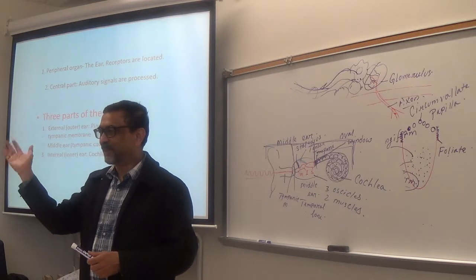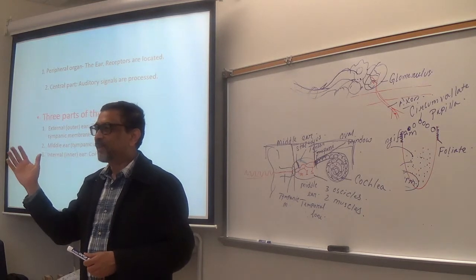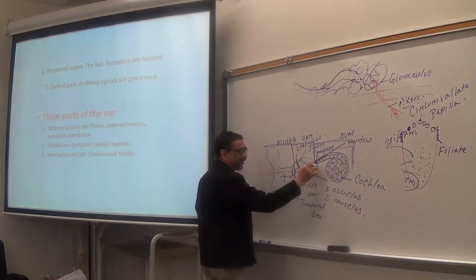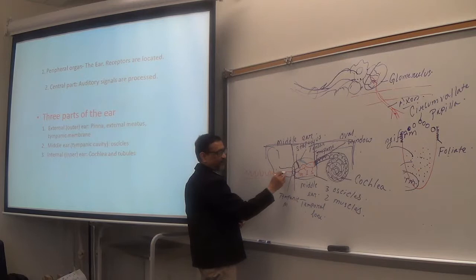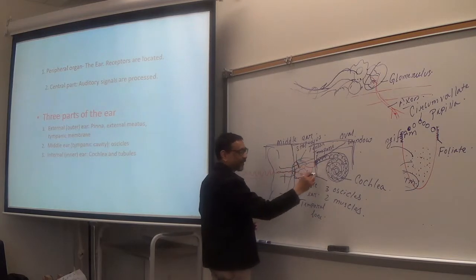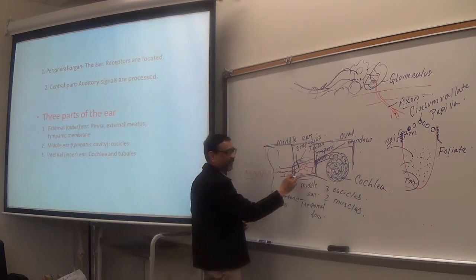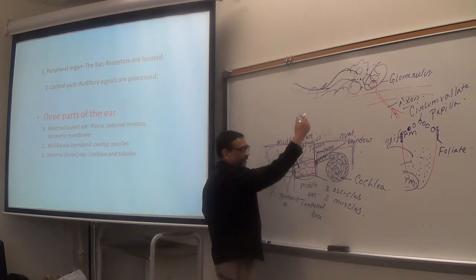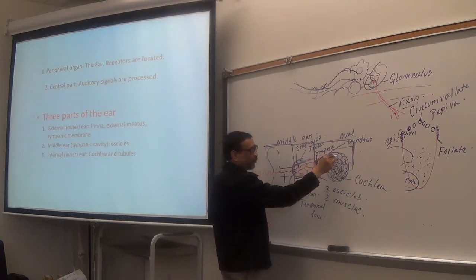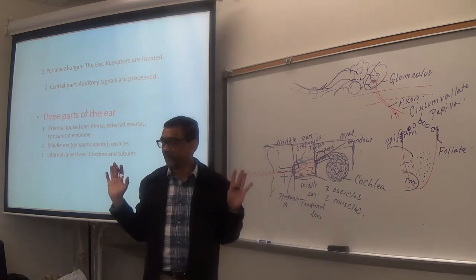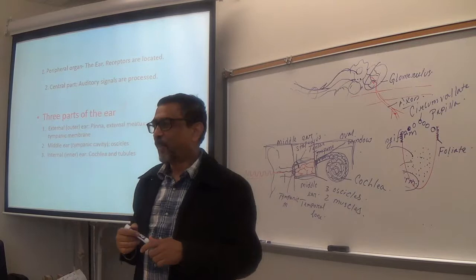To move the air you don't really need much pressure. So that's why you need to amplify the sound pressure here, because the pressure hitting the tympanic membrane may not be enough to move the fluid. So the pressure is amplified many times by the ossicles here. And when it arrives here, that pressure is many times more, so that you will be able to move the fluid inside the cochlea. Make sense? That's why you need the amplification.